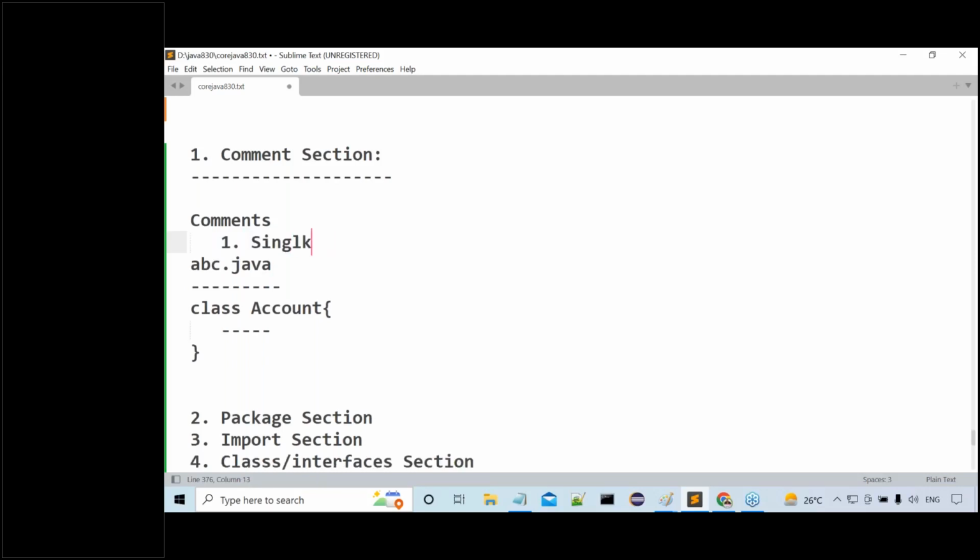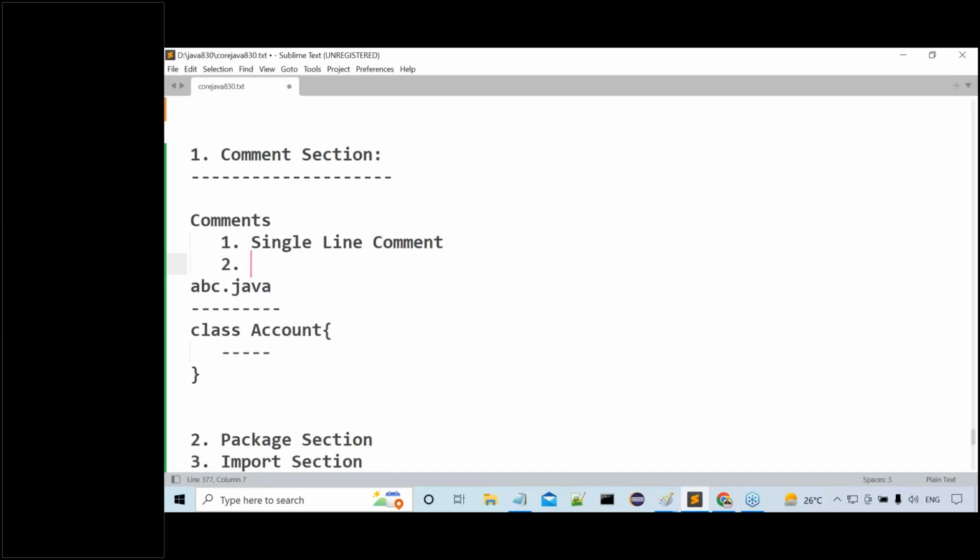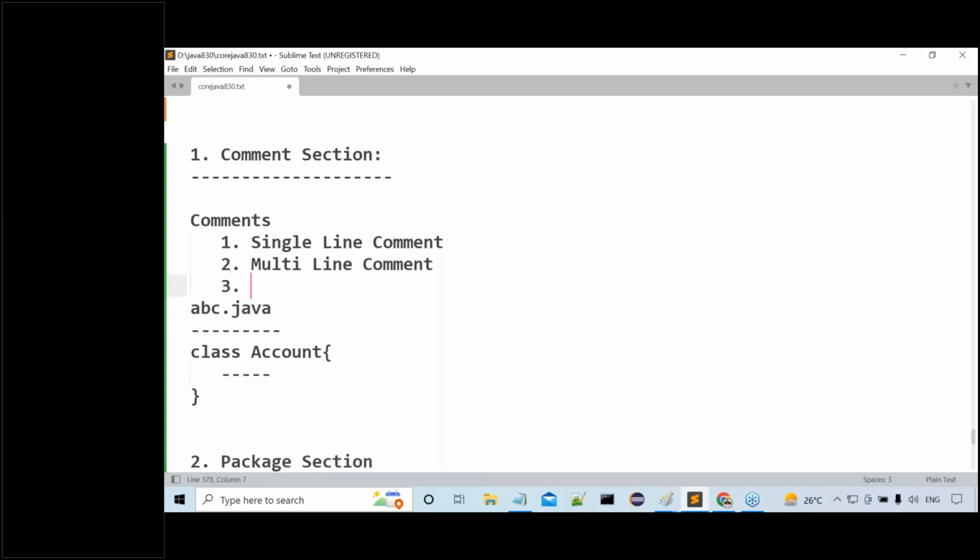What are the three types of comments in Java? First one is single line comment. Second one is multi-line comment. Third one is documentation comment.